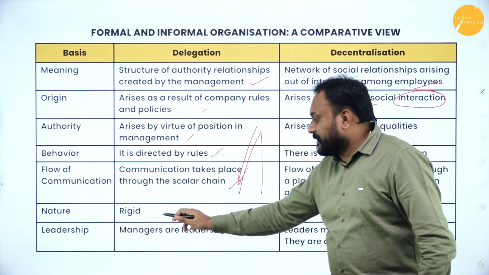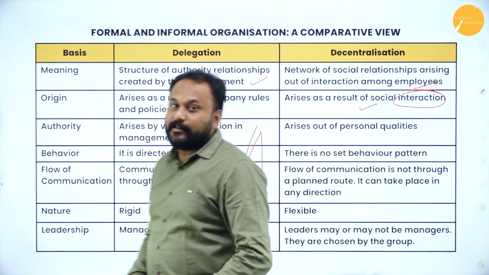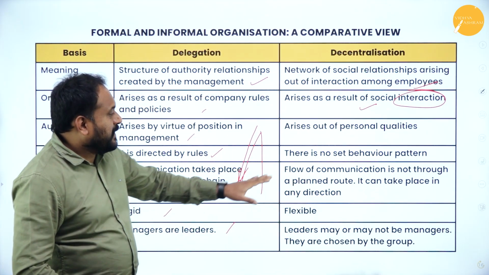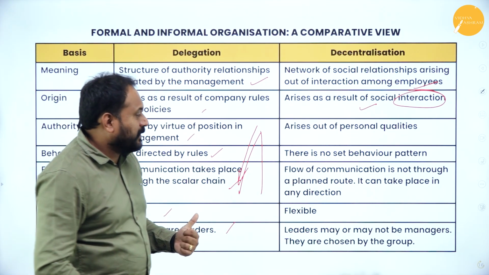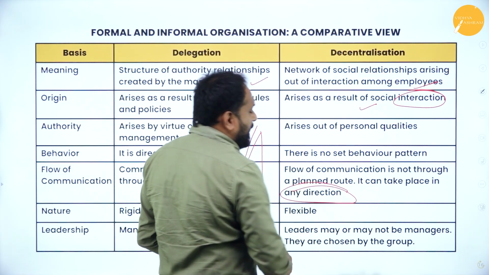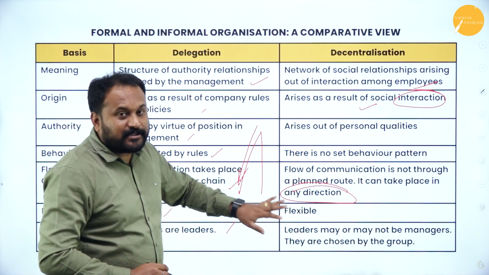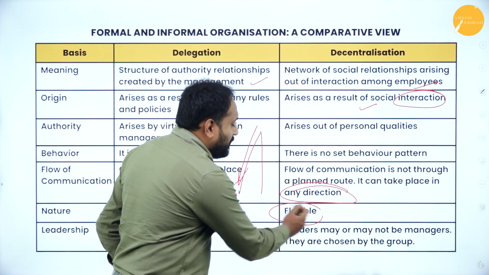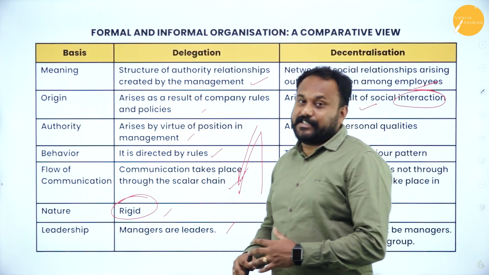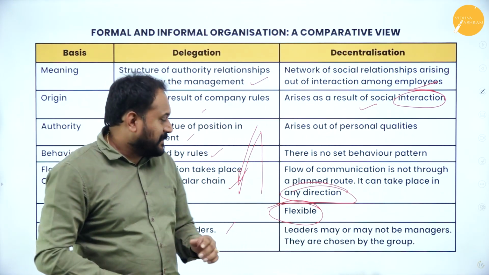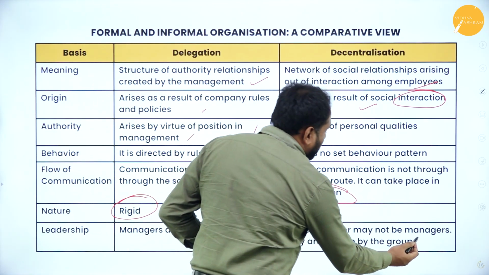Nature: delegation is rigid. Leadership: managers are the leaders. That is what delegation is. When it comes to decentralization, there is no set behavior pattern. Flow of communication is not through a planned route. It takes place in any direction. It can be vertical, it can be horizontal. And decentralization is flexible. See, this is the major thing here. Decentralization is flexible, whereas delegation is rigid. So these are the two things which you people need to understand. And leaders may or may not be the managers. They are chosen by the group itself.